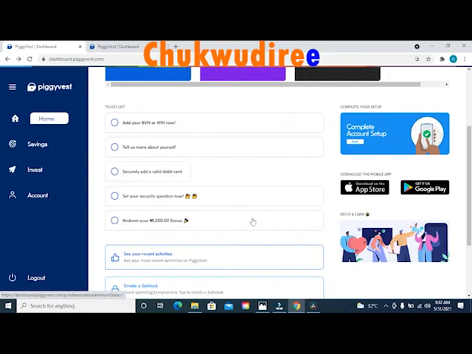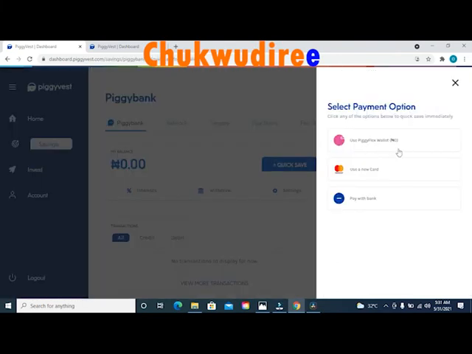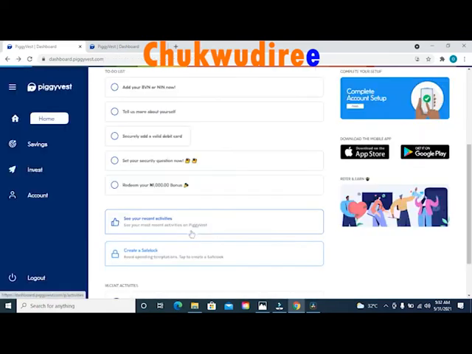If you didn't transfer the 1,500 naira I advised you earlier, then you can select the second option that says use a new card, or you select the third option that says pay with bank. We have successfully redeemed our 1,000 naira sign up bonus.